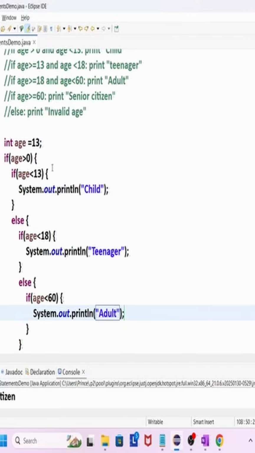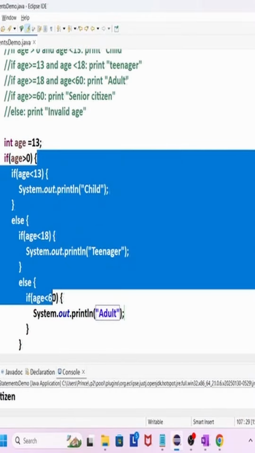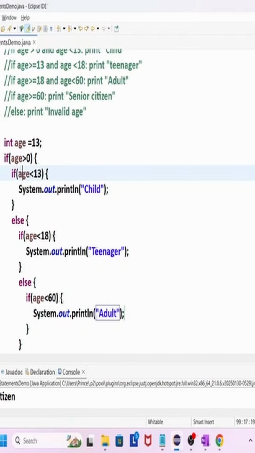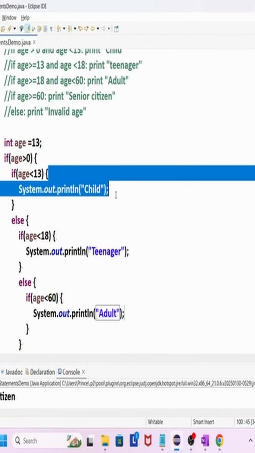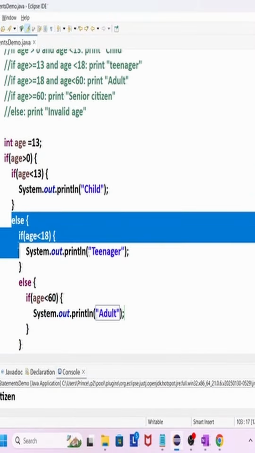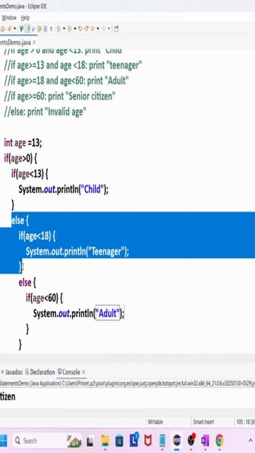So let's see here. So I'm checking for this condition. So age greater than 18, this condition will be true, so controller will come inside this if block. Now it will check 18 less than 13, so this condition is false, so controller will not execute this piece of code, right? So if this is false, then else block will be executed, right? Else block will be executed.